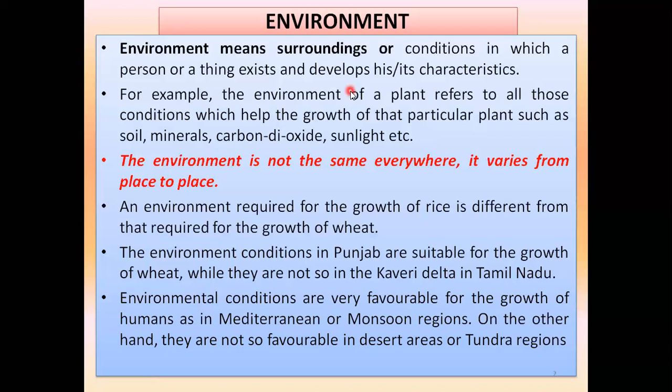Yes, environmental conditions are favorable for the growth of humans, as in Mediterranean or monsoon regions. See, a very important point over here: monsoon regions or the Mediterranean. Monsoon means what? The region where we have sufficient rainfall. We all know that without water we cannot survive. We cannot survive without air also, but air is available everywhere, while water is not available everywhere.